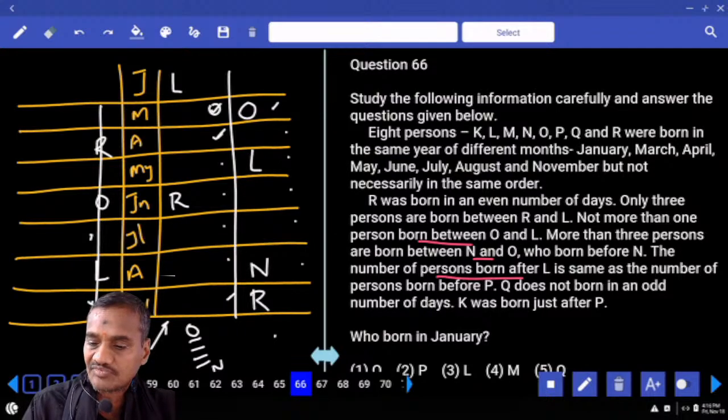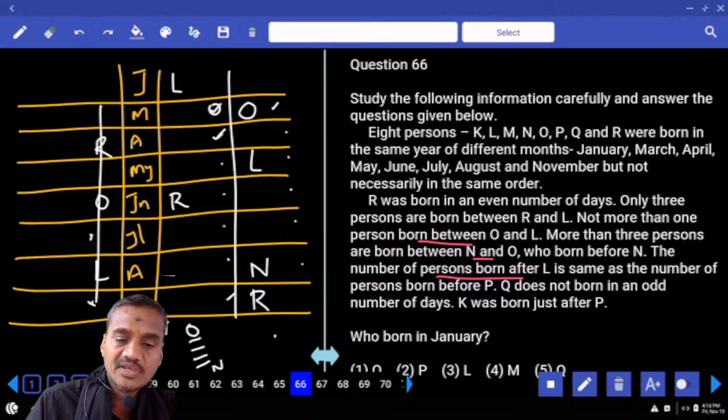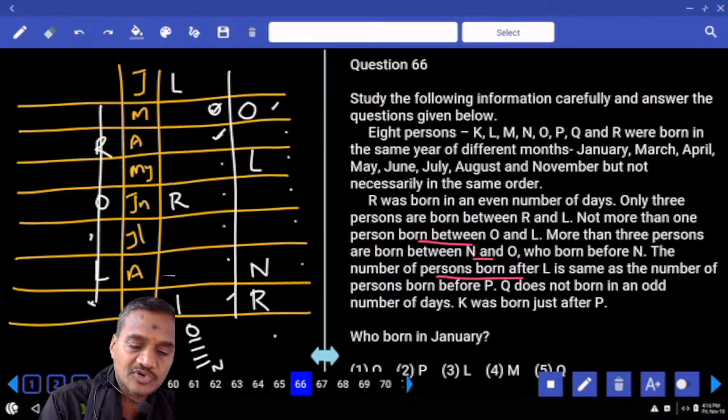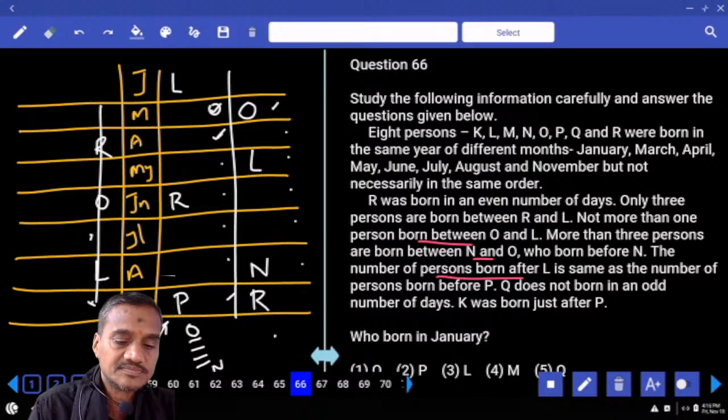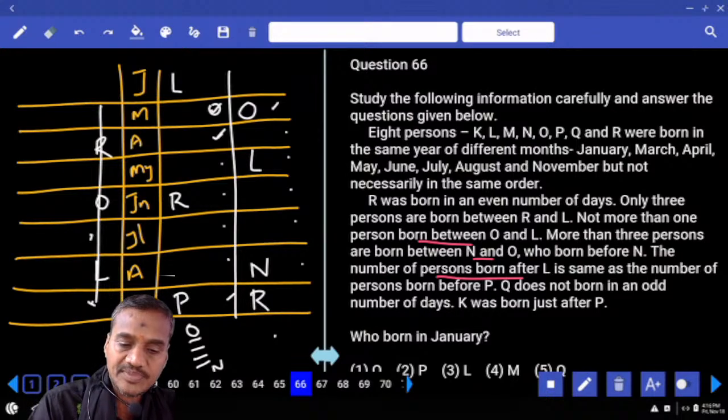Number of persons after L is same as before P. After L is same as before P, and P must be at this place. And after L is same as before P, there are 3 persons. And 3 persons after this one, P must be here. 3 persons before this and 3 persons after this.